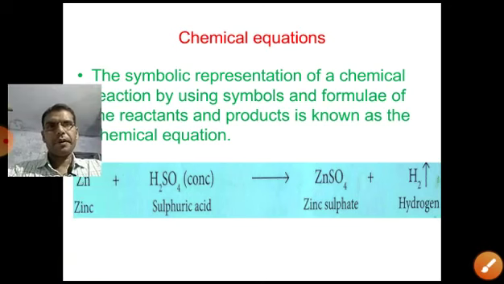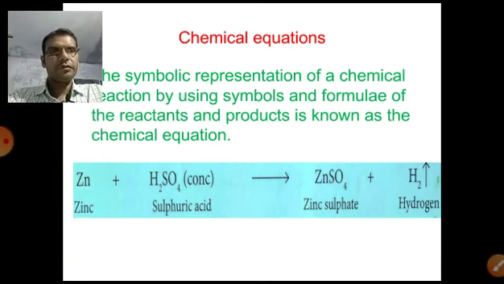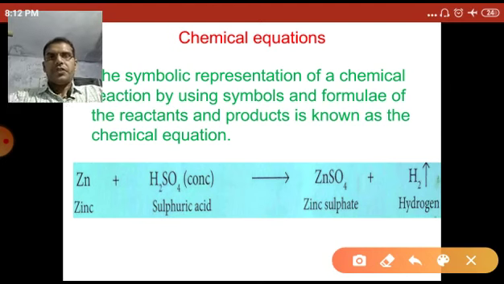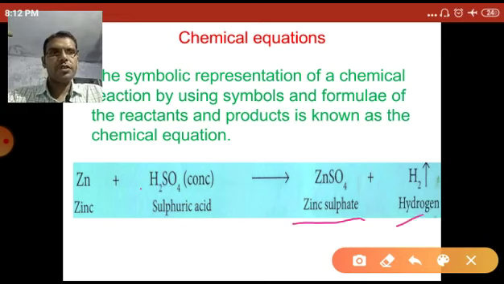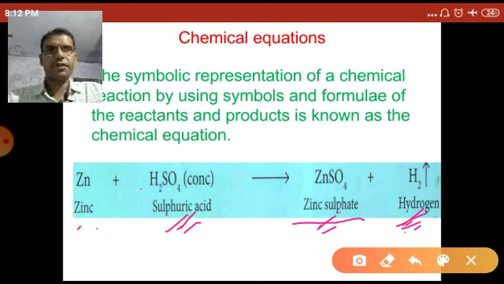As another example, when zinc granules are added to concentrated sulfuric acid, it produces zinc sulfate and hydrogen gas is released. So when zinc reacts with sulfuric acid, they produce zinc sulfate and hydrogen gas. Zinc and sulfuric acid are the reactants; zinc sulfate and hydrogen are the products.